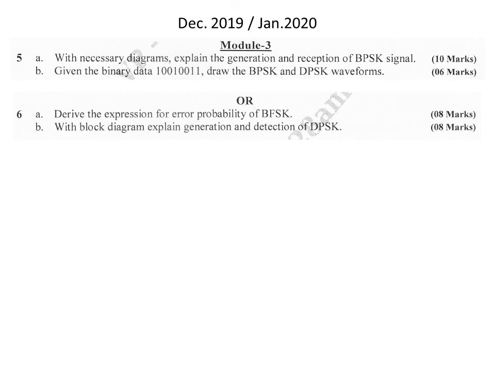And the last question is: with the block diagram, explain the generation and detection of DPSK, differential phase shift keying. The generation part with the block diagram, and the detection part with the block diagram, that should be explained. So totally this particular question is asked for 8 marks. That means 4 for the generation part and 4 for the detection part.